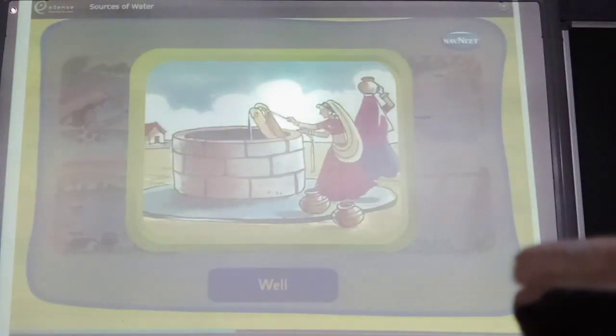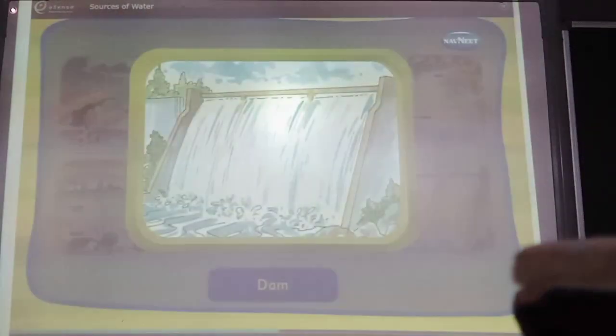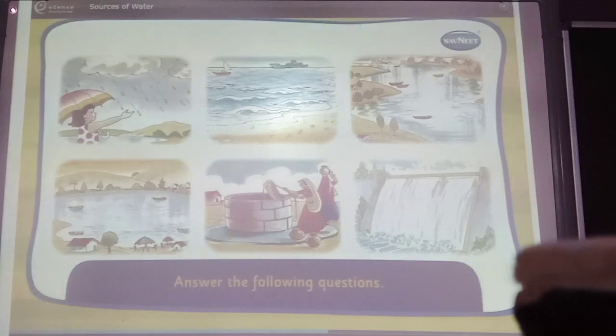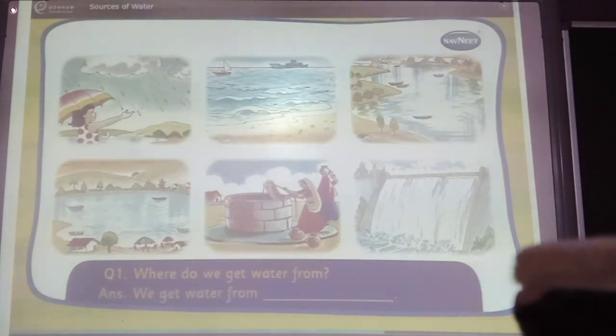Wells are man-made sources of water. Dams are huge man-made sources of water. Answer the following questions. Where do we get water from? We get water from